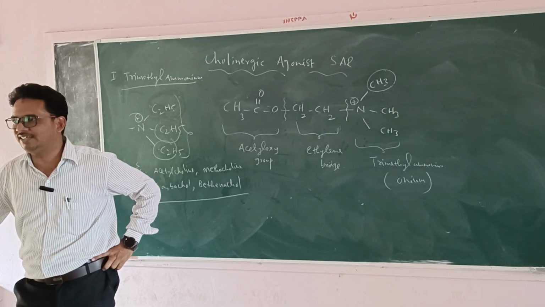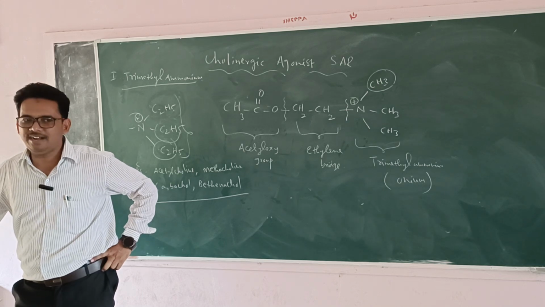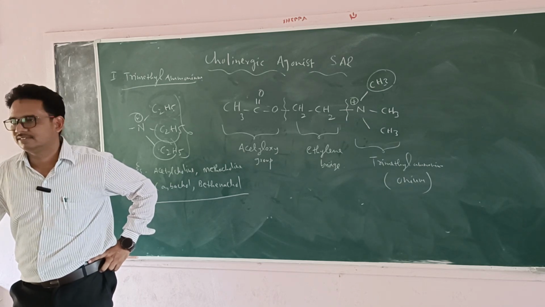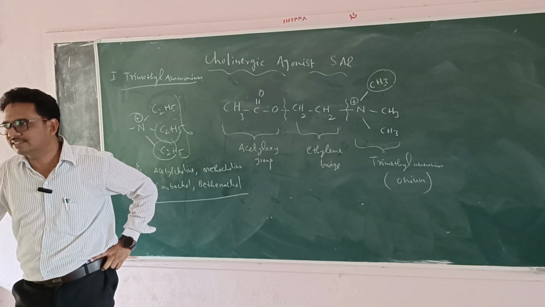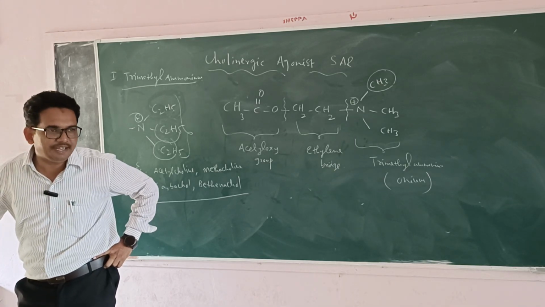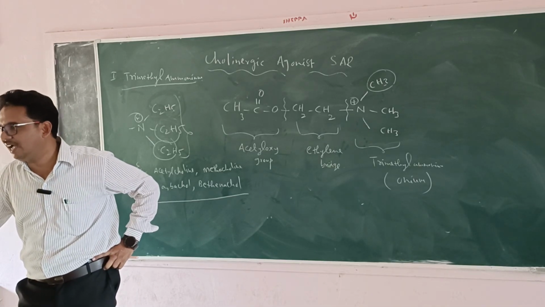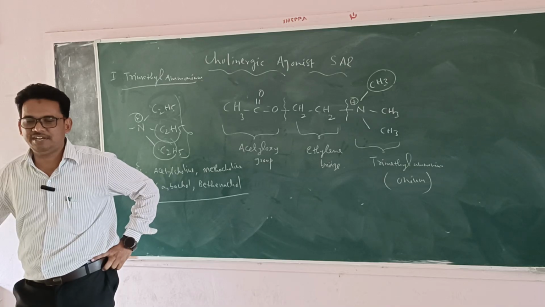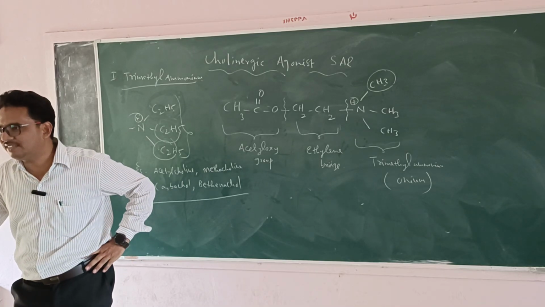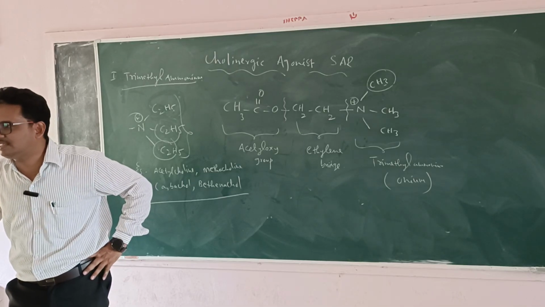Adrenergic drugs increase the heart rate, but cholinergic drugs decrease the heart rate. But on the smooth muscles, it has a stimulating effect, not a relaxation effect. For example, secretion of saliva is going to increase because it has a stimulation effect.